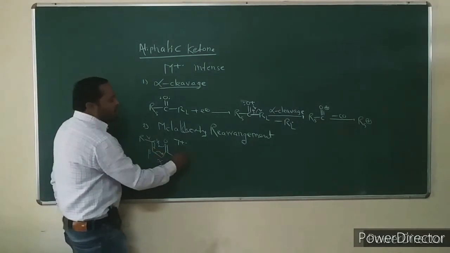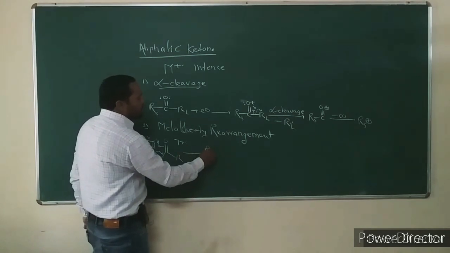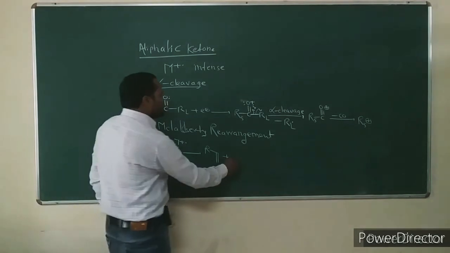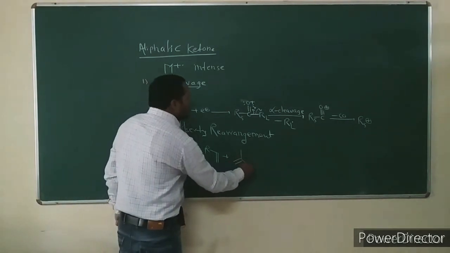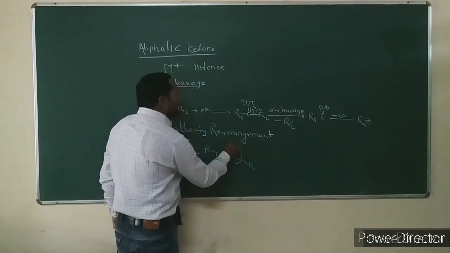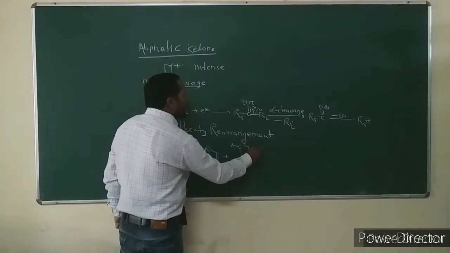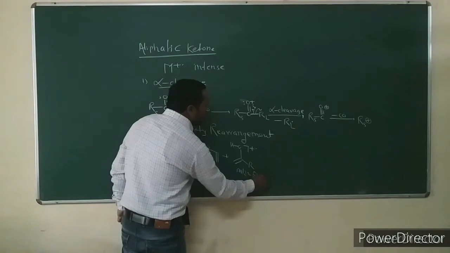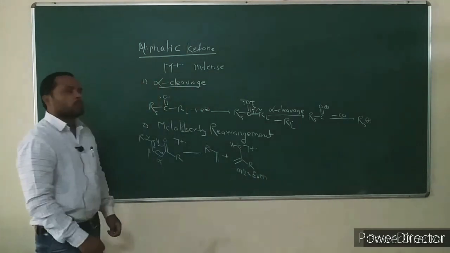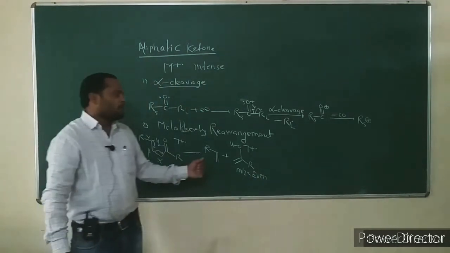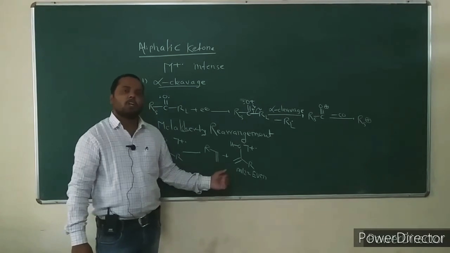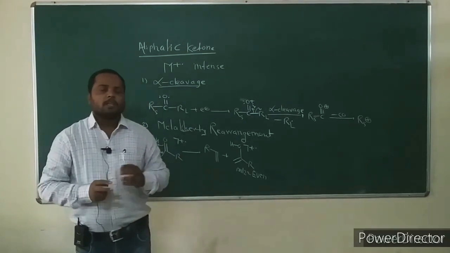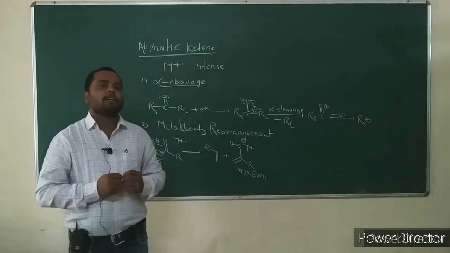The breaking of the alpha-beta bond occurs. A neutral alkene is eliminated to give the McLafferty fragment ion, at an even mass to charge ratio. The McLafferty fragment ion is an odd electron fragment ion, but its mass to charge ratio is even. This is the second way of fragmentation.